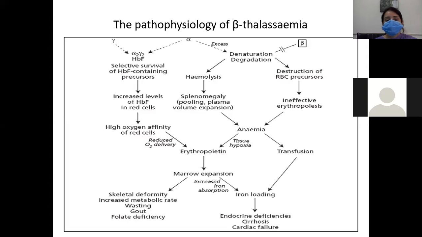They will cause marrow expansion. They will try to increase more erythropoietin by more expansion to compensate for the anemia. So what will the marrow expansion cause? It will cause skeletal deformities, increased metabolic rate, wasting, gout, and folate deficiency. Skeletal deformities are very common in beta thalassemia patients.